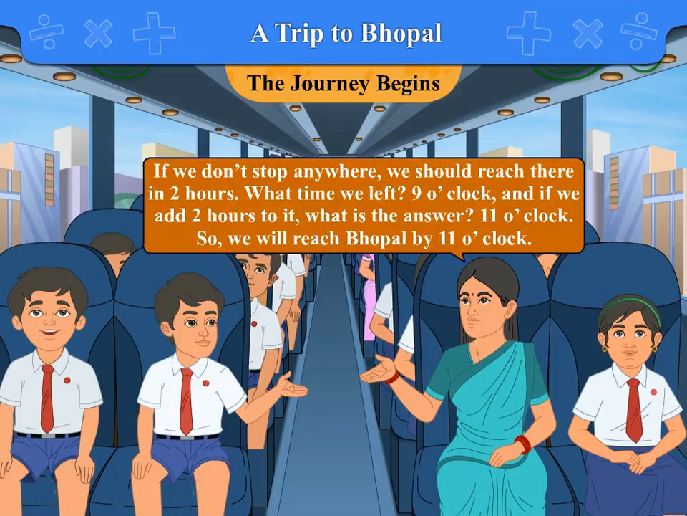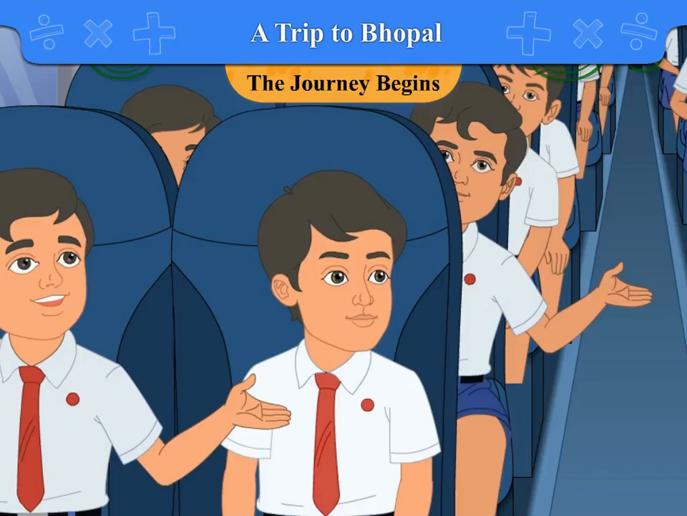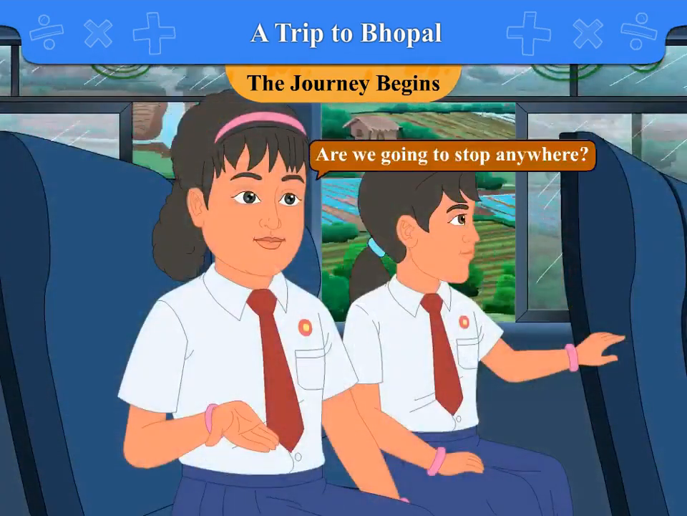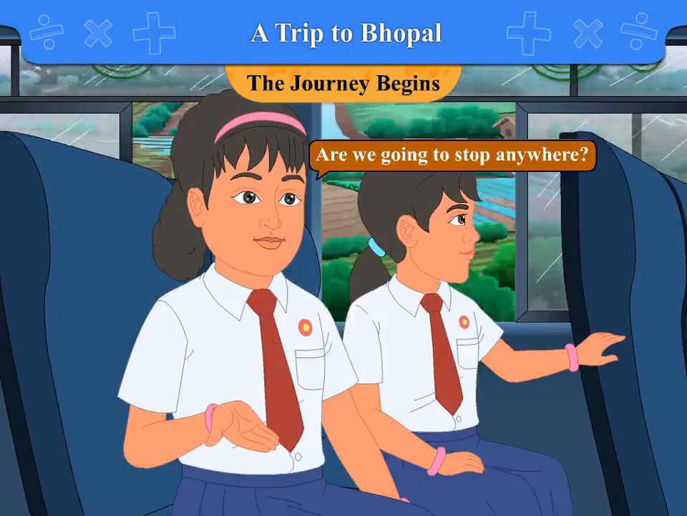What time did we leave? 9 o'clock. And if we add 2 hours to it, what is the answer? 11 o'clock. So, we will reach Bhopal by 11 o'clock. Manjeet asked, "Is it very far?" Bhimsen replied, "It is about 70 kilometers." Ruby asked, "Are we going to stop anywhere?"